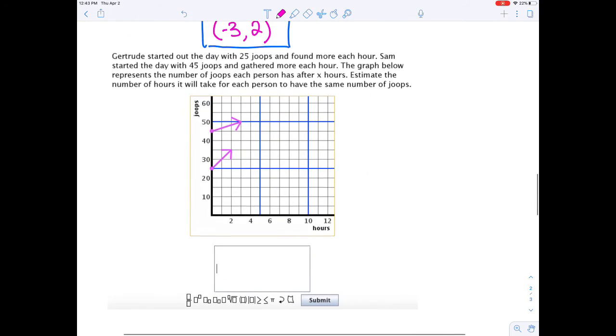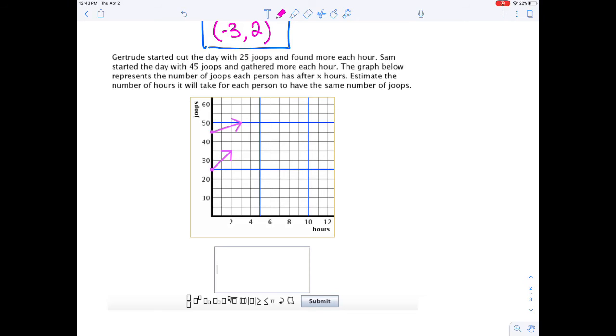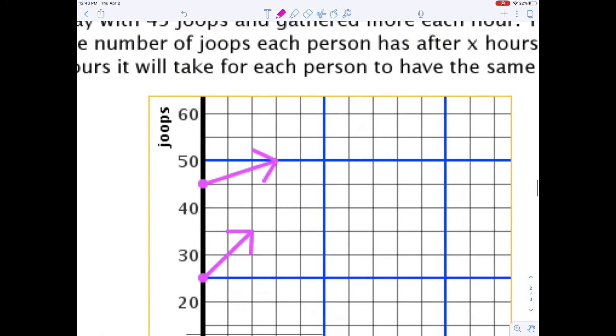And finally, last one. Gertrude started out the day with 25 jupes, and you can read the whole question for yourself. Basically, it says, estimate the number of hours it will take for each person to have the same number of jupes. As far as I can tell in every question like this, all they want to know is when do these two lines, of which they didn't draw them long enough, when do they cross? Very simple. If you transfer this as a screenshot over to Notability, it becomes very, very easy. Watch what you do.